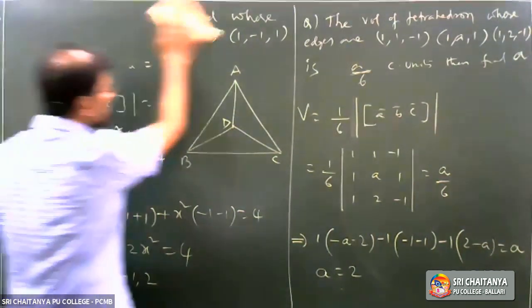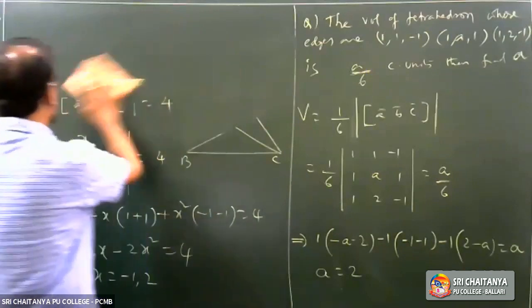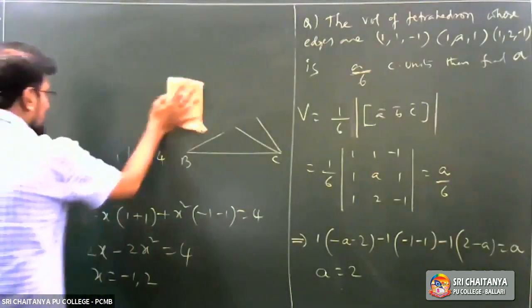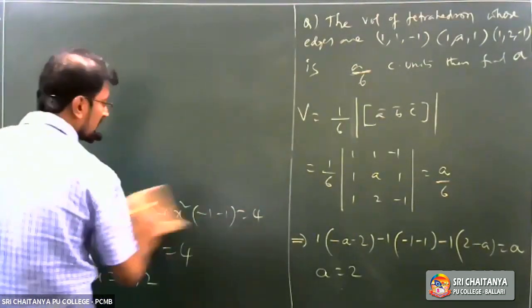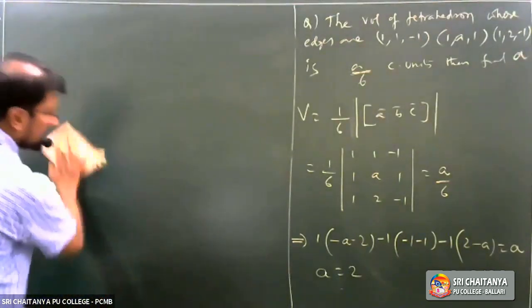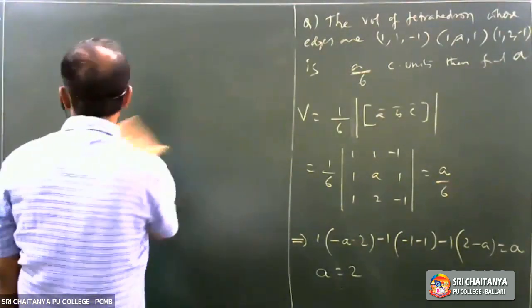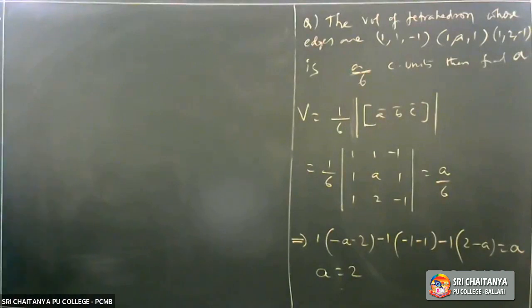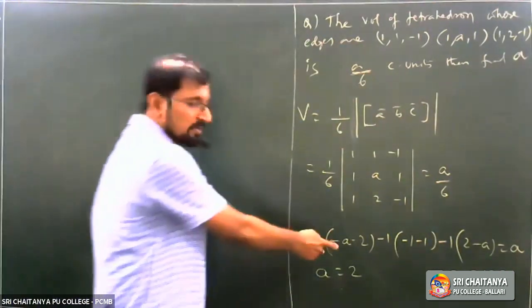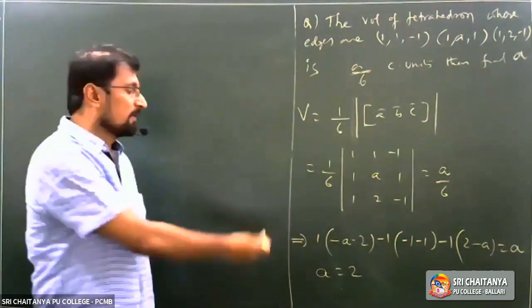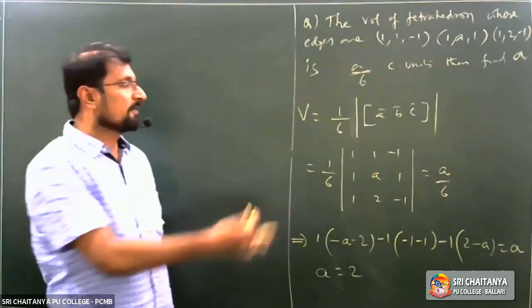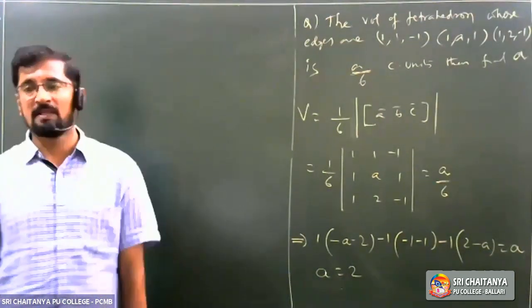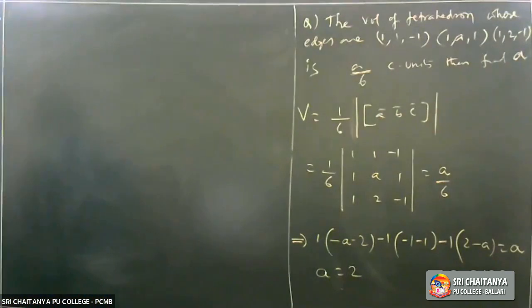In your examination, you will have options there, but because we can't write each and every option on the board, in your material you will have the options. You can pick up one option and substitute in this one. There is no need to solve this entire thing. If you substitute A is equal to 2 and you get the right hand side, that will be the answer. Copy that one slowly.